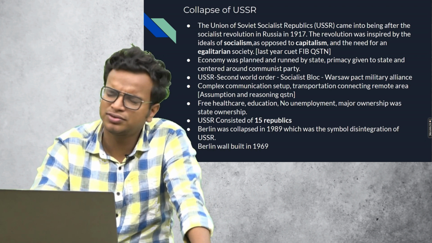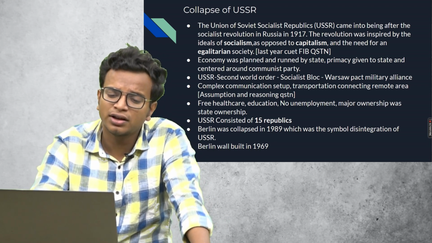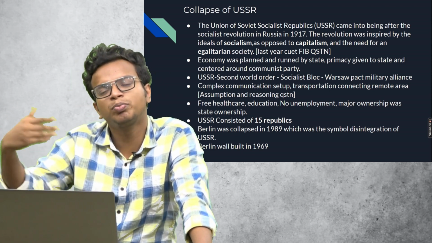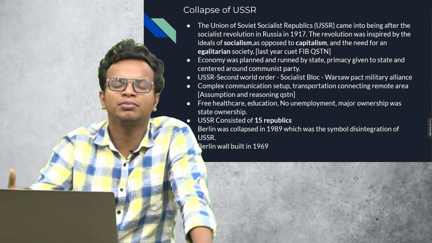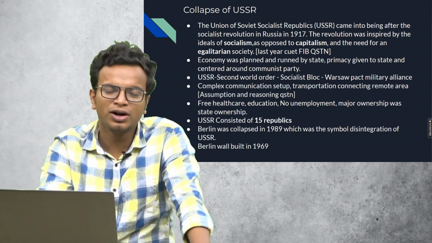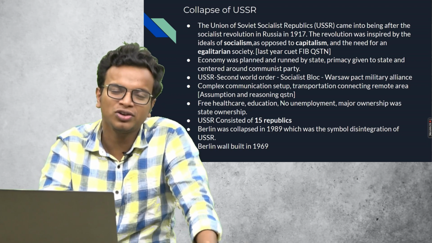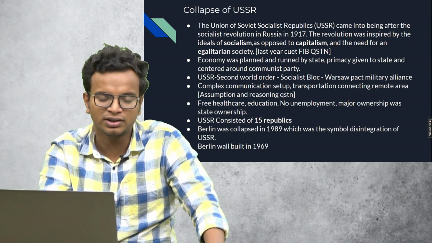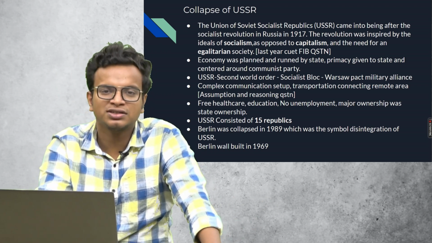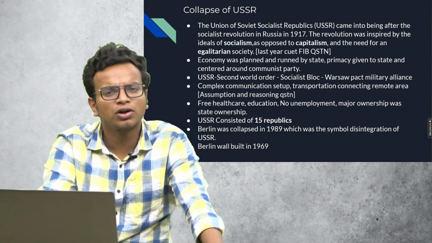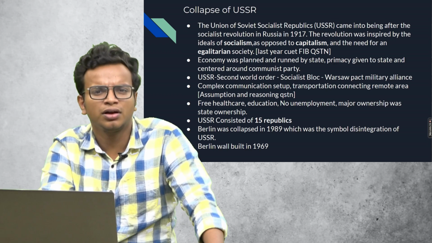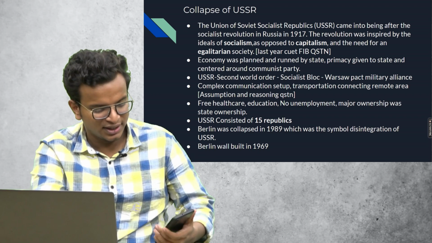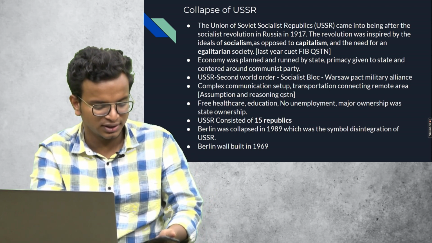Soon after the Second World War, the USSR rose as a superpower, an economic and military superpower. And then the world basically divided into two power blocs, which was discussed in the Cold War era, and which made the Cold War happen at that time. And this USSR built up a socialist bloc in which a lot of nations who supported the USSR were brought into alliance with them, and that's how the socialist bloc is considered.